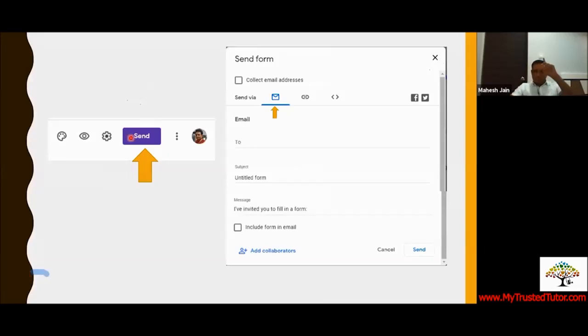Okay, so going ahead with the next option after settings, which is send. Initially in the first slide, if you would have seen, it says that a Google Form can be shared with anyone via email or via a link. So you can see the moment you click on send, you get these options. You click on this mail, you type the email ID and the form goes to the respective person. This is one.